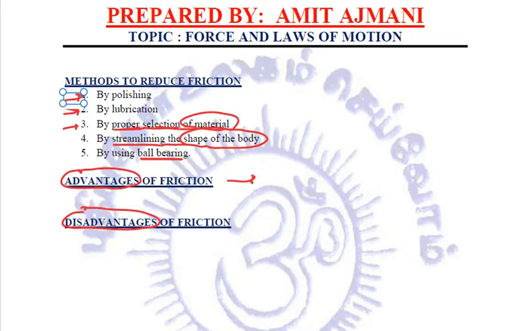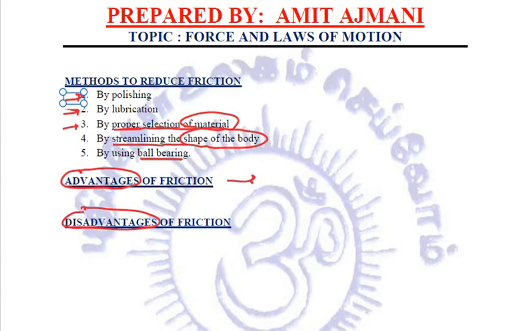What are the disadvantages? It is because of this friction that there is so much wear and tear of machinery, because the parts come in contact with each other. That is why they get worn out, and therefore the life of the machinery parts reduces a lot. So it is quite expensive. Some machines are really very expensive because of friction. Their life is reduced, and that is a financial loss.